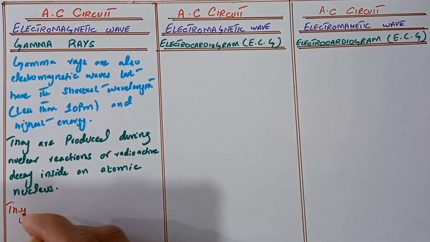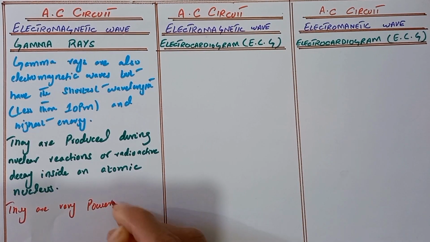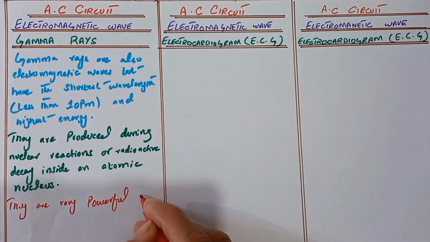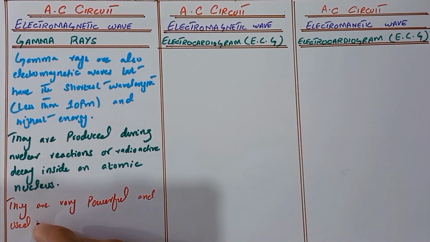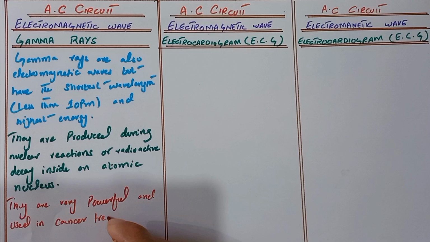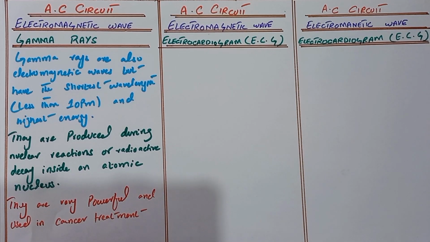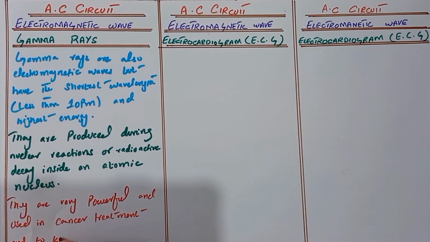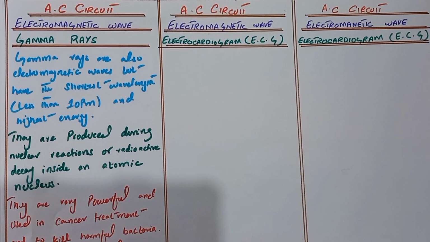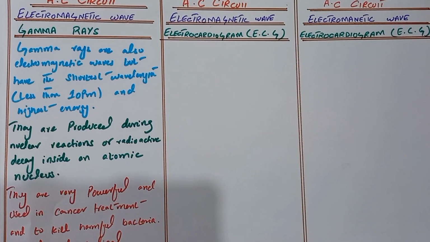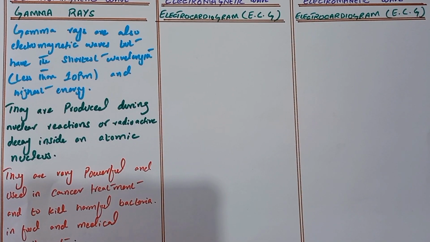They are very powerful and used in cancer treatment and to kill harmful bacteria in food and medical equipment. That is about the gamma rays and where we can use the gamma rays.